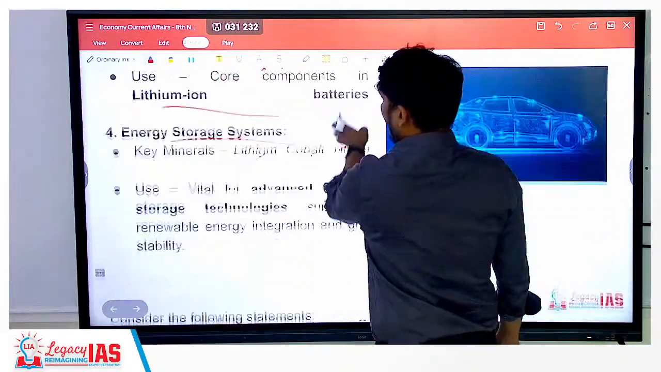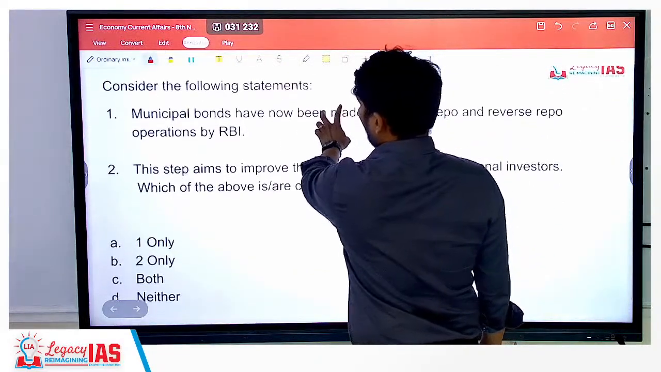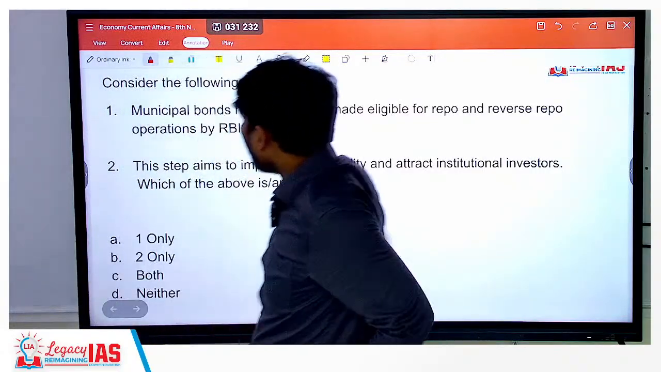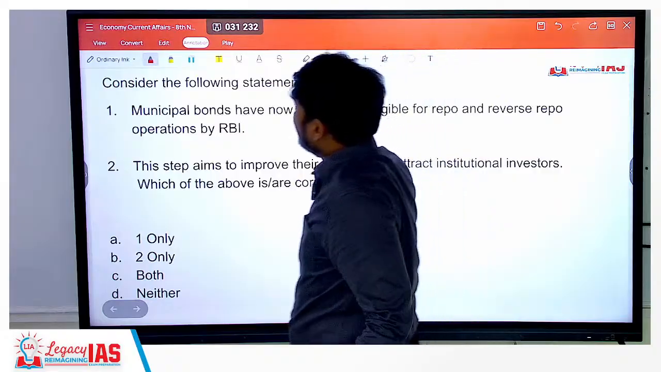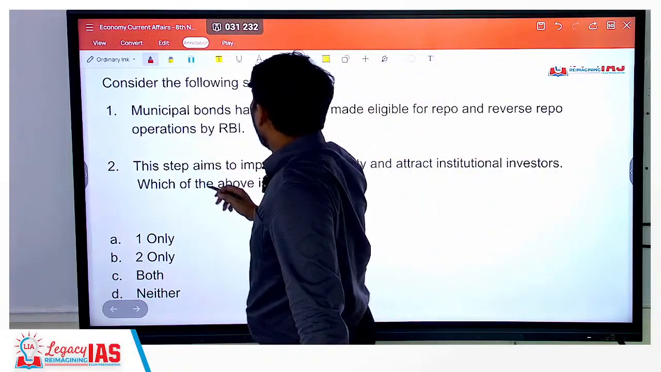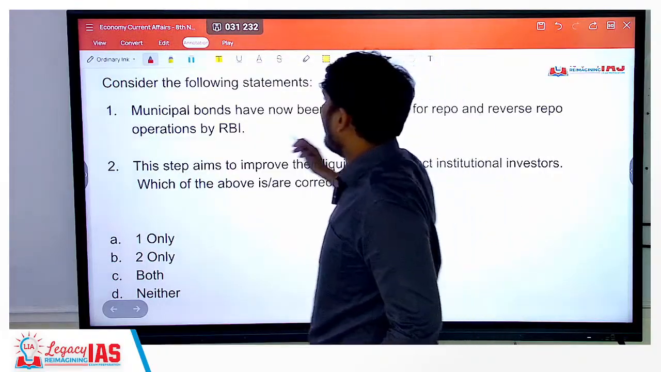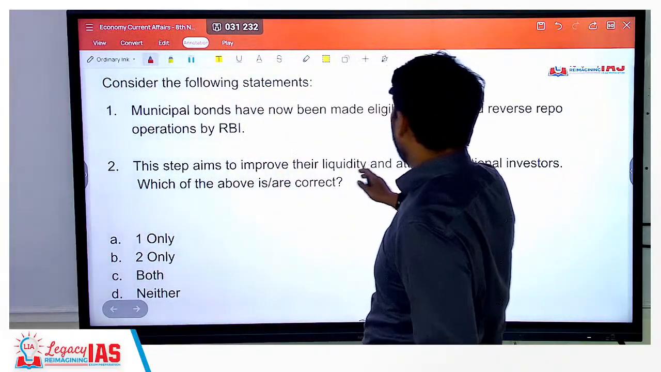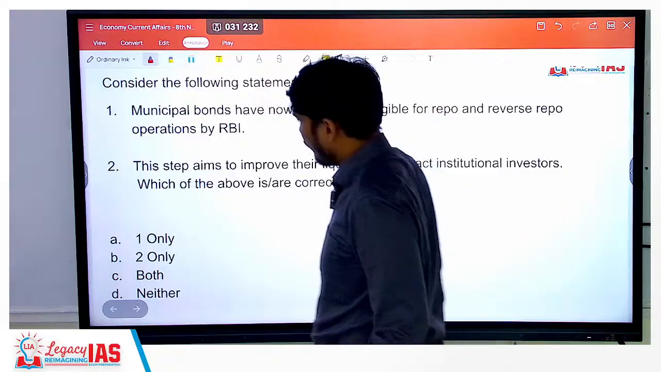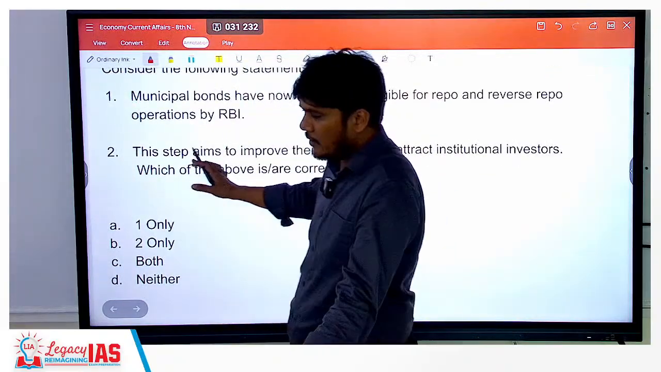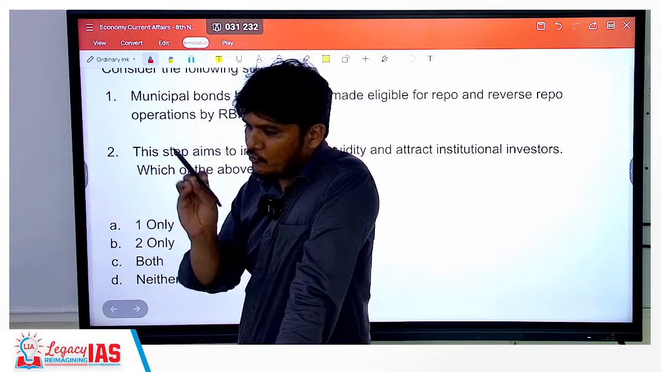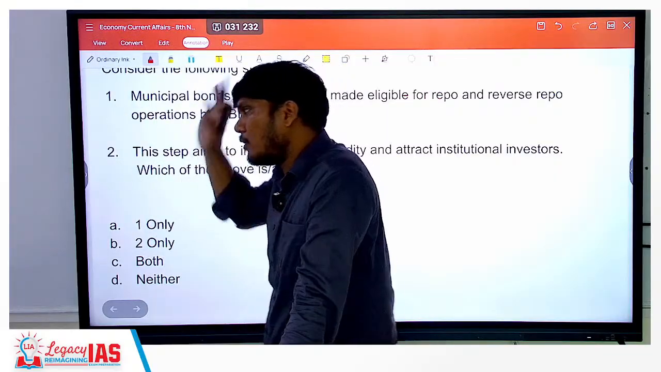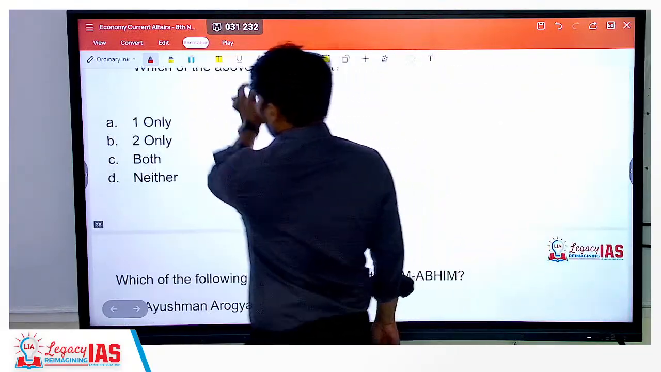Now let's move ahead and try to solve some of the questions based on the news that we have done so far. Right, question number 1. Consider the following statements. Statement 1 says, municipal bonds have now been made eligible for repo, reverse repo operations by the RBI. Have they been made eligible? Yes. This step aims to improve their liquidity and attract institutional investors. That is also correct, right? Any questions, any doubts? Straightforward. It's very important to immediately solve the question after doing the topic so that we can go into the depth of it and still remember the factual questions as well, right? So both will be correct.